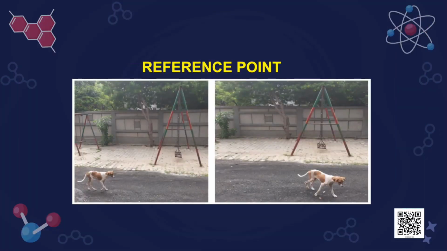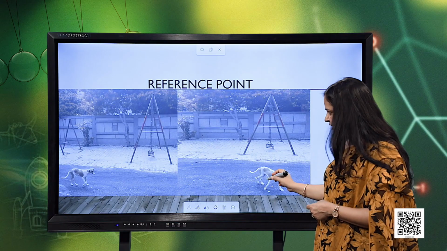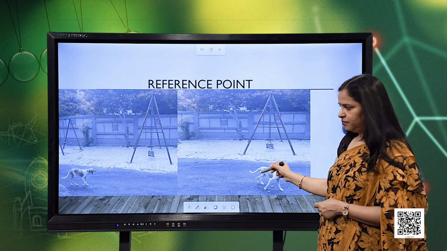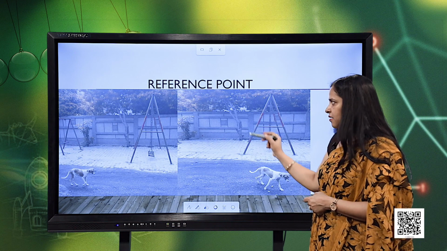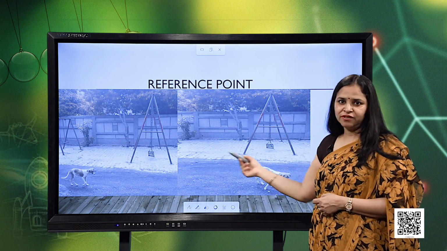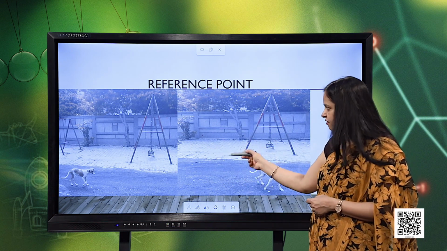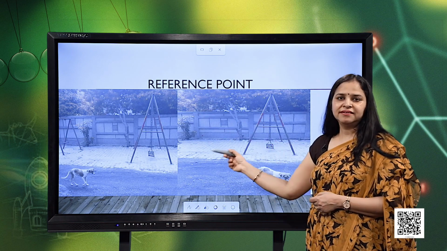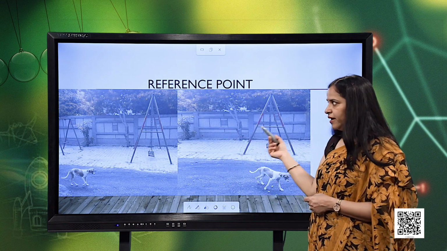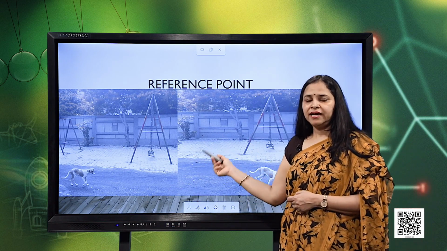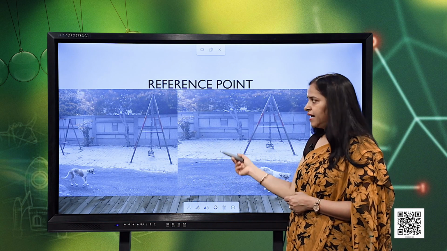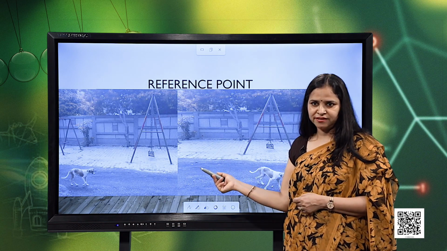Now, look at the other picture. Here, if you look at the position of this dog with respect to the swing, you will see that the position has changed now. So, we can conclude from here, by referring to the position of the dog at different times with respect to the swing, that this dog is in motion. So, here we see the importance of position in describing the motion of an object.